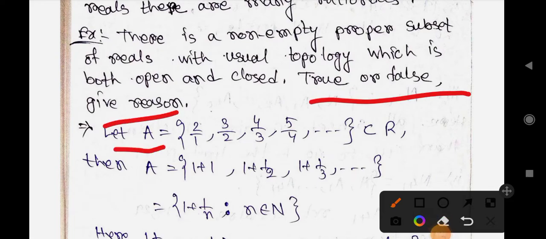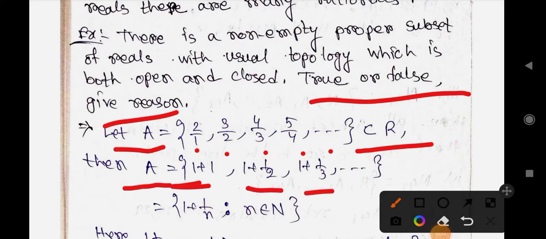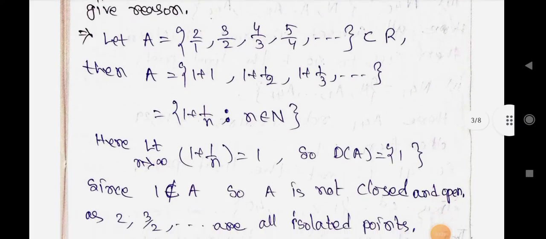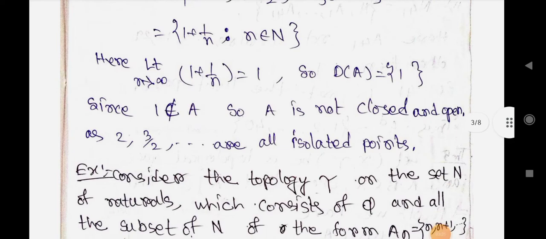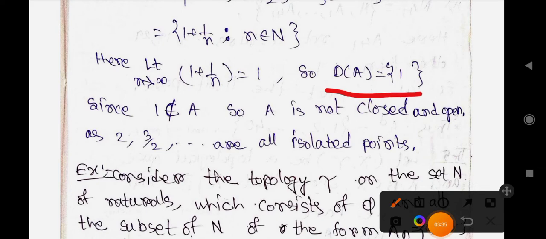Let A equal 2/1, 3/2, 4/3, and so on, a subset of R. Then A equals 1 plus 1, 1 plus 1/2, 1 plus 1/3, that is, 1 plus 1/n, where n belongs to N. Here the limit as n tends to infinity of 1 plus 1/n equals 1, so the derived set of A equals 1.